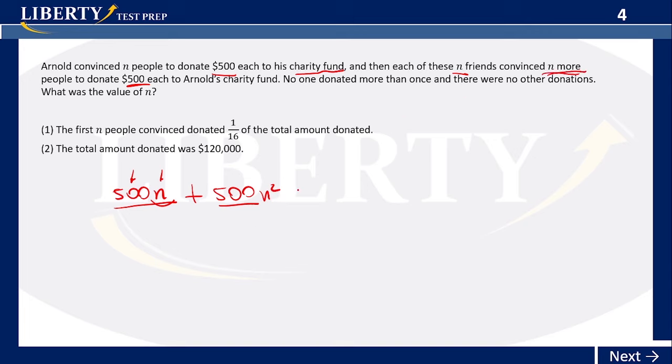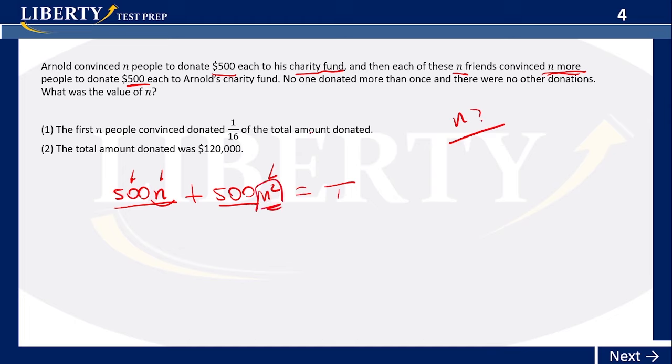And that's the whole thing. That's equal to what? Equal to the total funds. Okay, total amount you receive from donations. Okay, so then they're asking us what's the value of N. Okay, we already know that's a quadratic because we have one variable to the square.